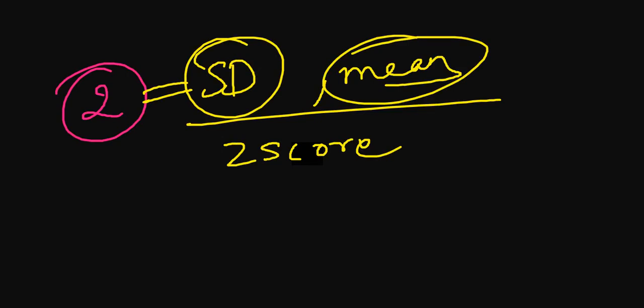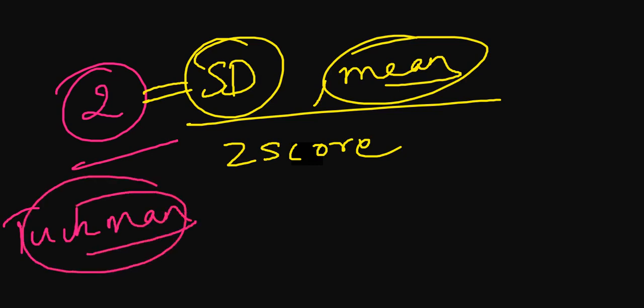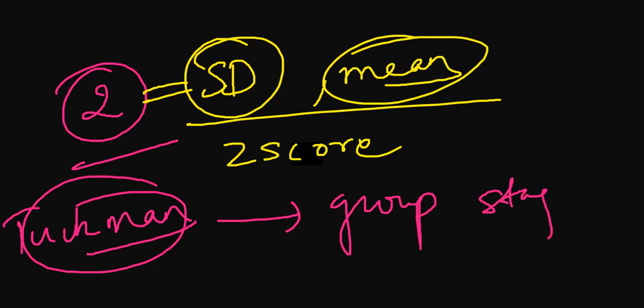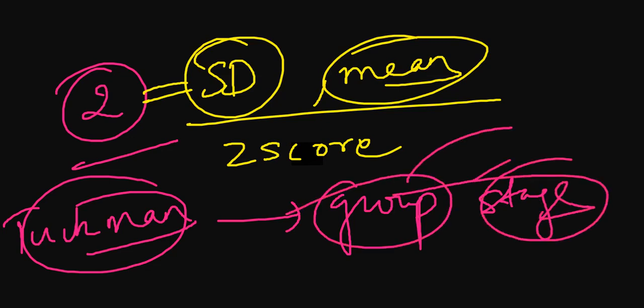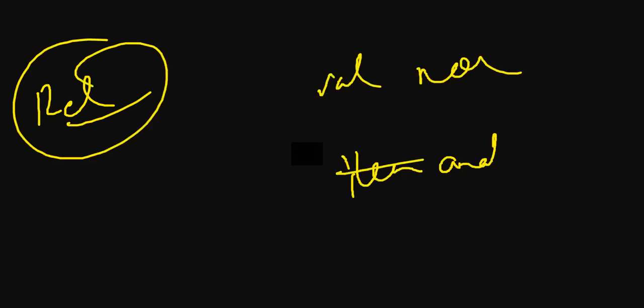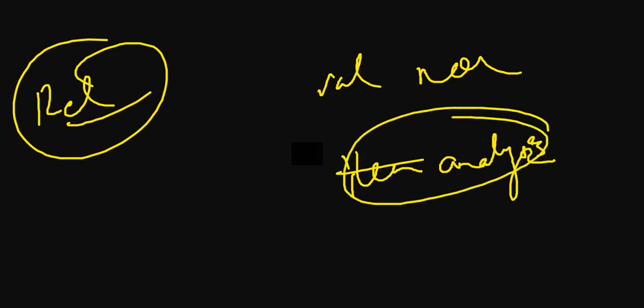Then there was a question on Mr. Tuckman about group stages, how a group is formed, the stages, norming, forming, storming, those things. Then there was a question on reliability. What happens first? Reliability, validity, norms, item analysis. What happened first and what happens next? Questions like these were there.